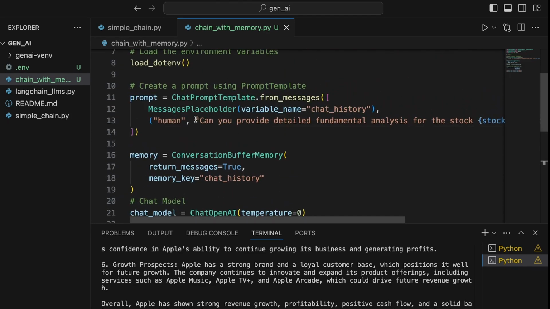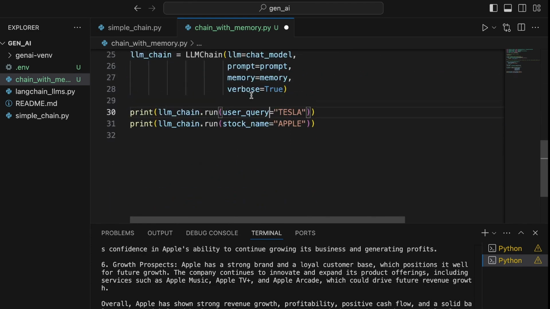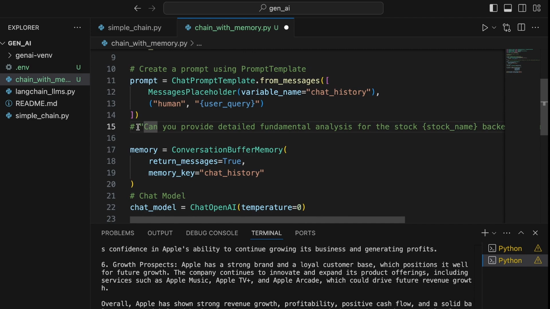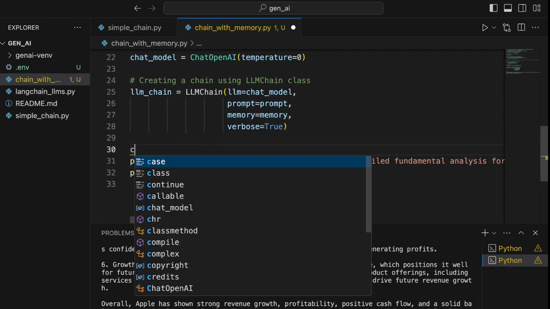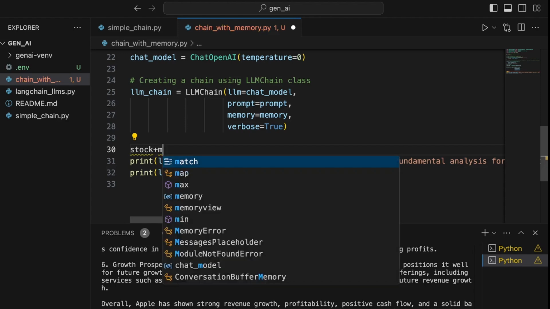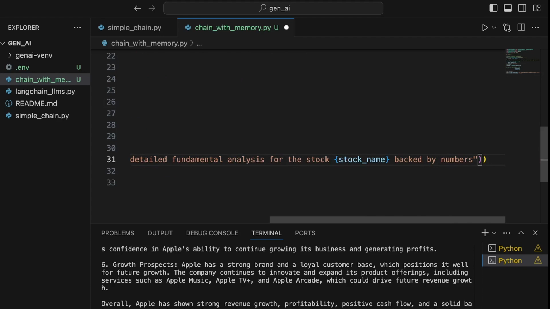You simply can go about changing this complete template information to something called user query, right? So let me provide something called user query. And you can provide this user query later again here instead of stock name. So the user query can be the complete text that we have defined here. So what is the stock name? The stock name that we are going to consider here is going to be Tesla, right? And this should be an interpolative string because you are placing your stock name in curly braces here.